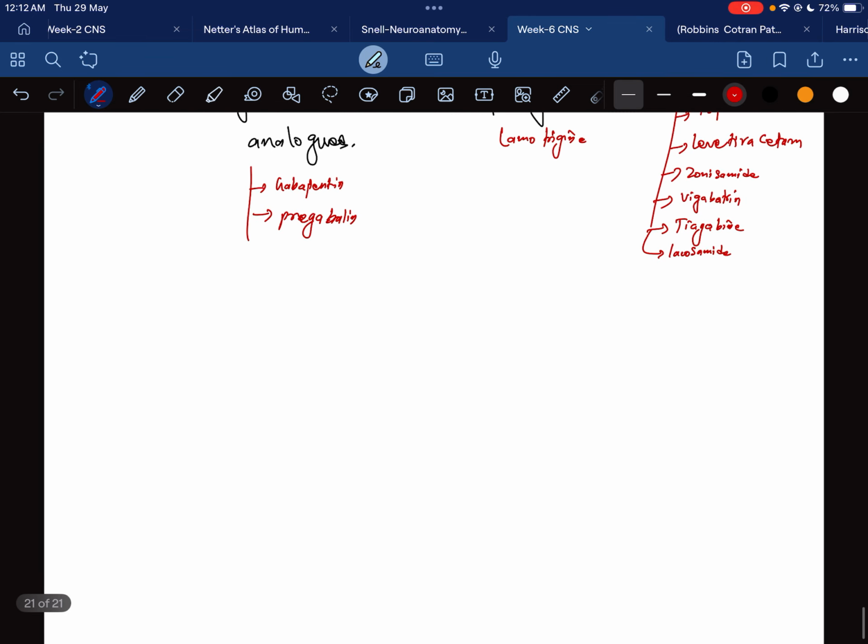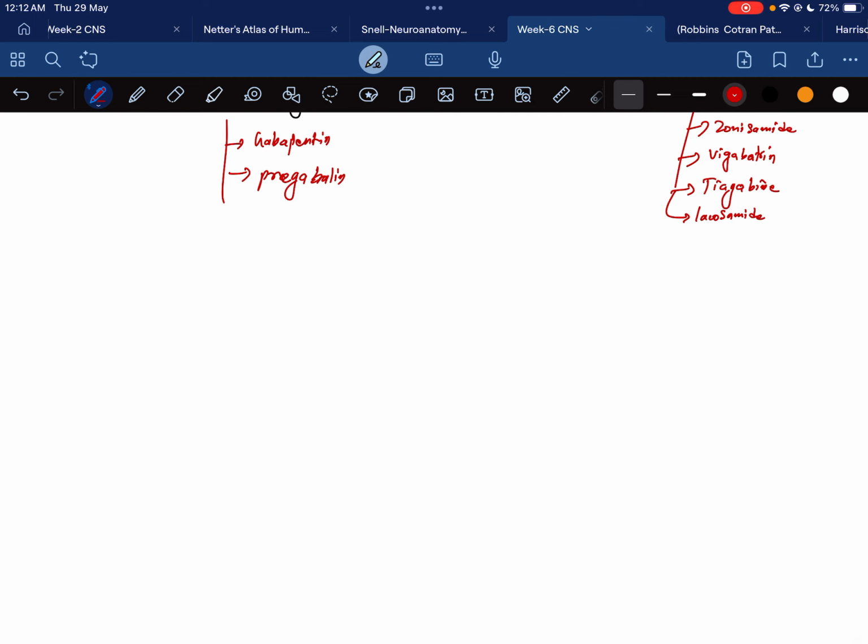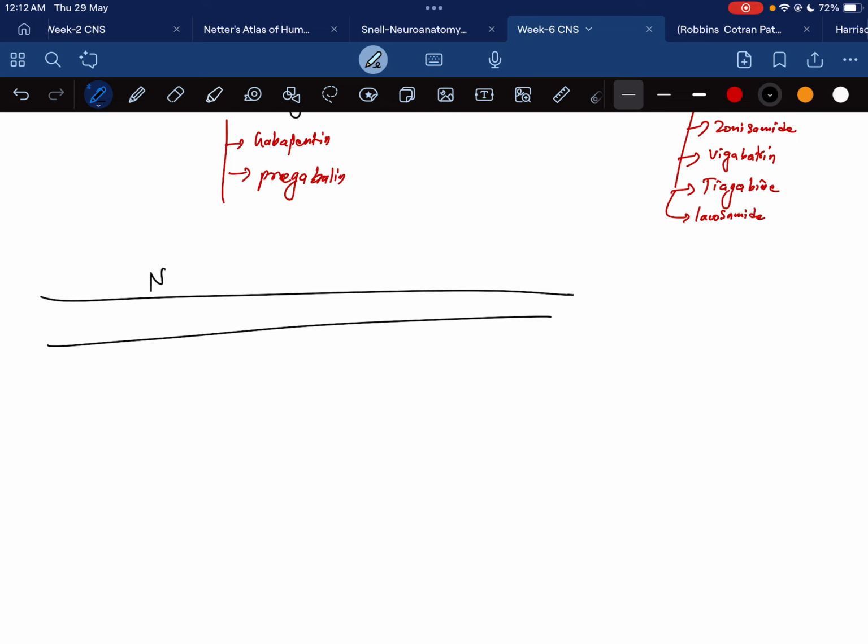First we will discuss the mechanism of action. In the cell membrane there is a sodium channel. Suppose this is our sodium channel, and it opens and closes. When it is open, some drugs can block this phase.